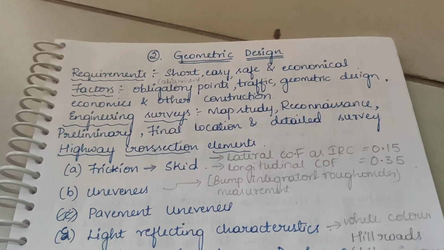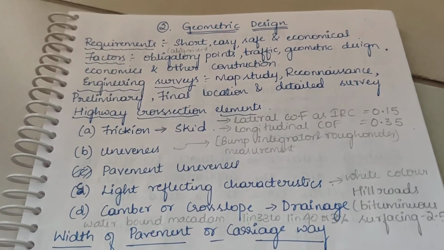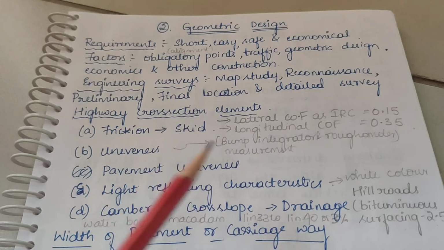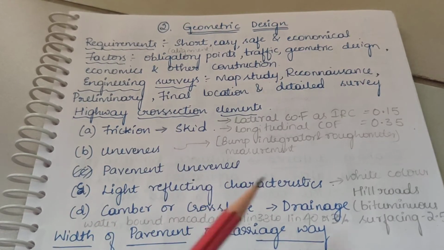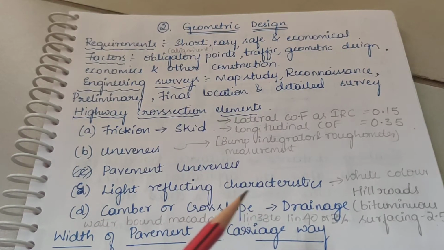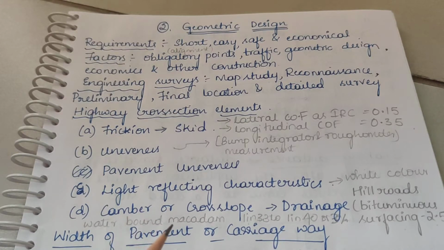The third characteristic is light reflecting characteristics. In the light reflecting characteristics, there are various conditions for night visibility. Night visibility basically depends upon the color and light reflecting characteristics of the pavement surface.